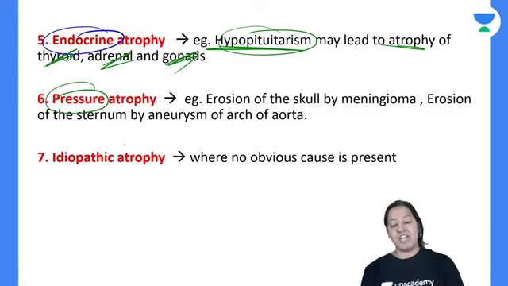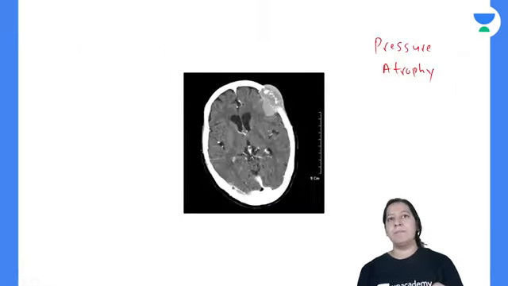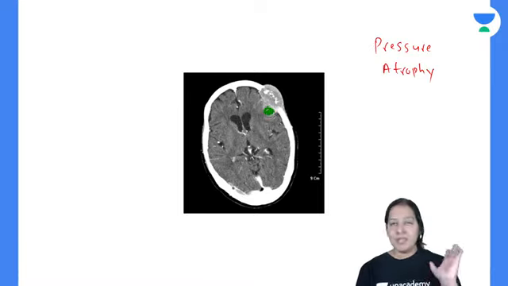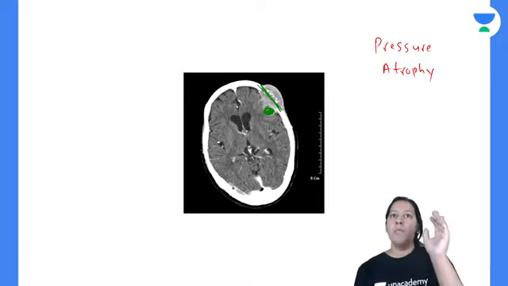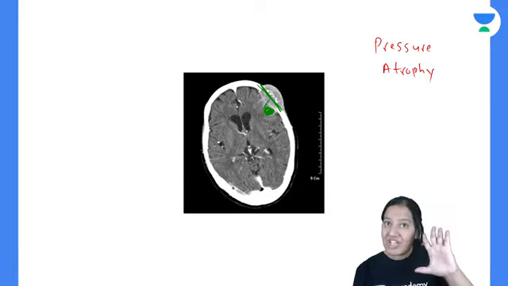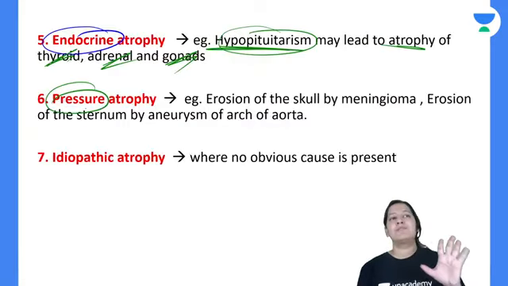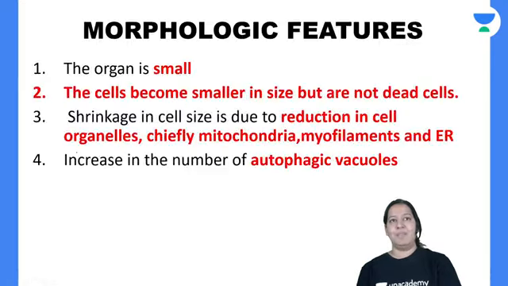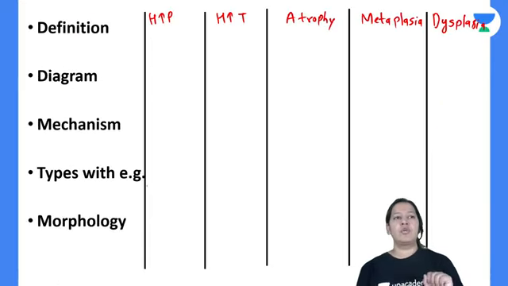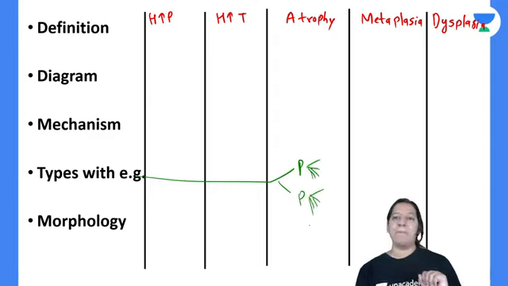The next is pressure atrophy. Can you see there is a meningioma, a tumor, here? The meningioma is pressing the bone, so the bone got thinned because of the pressure applied. That is known as pressure atrophy. And last is idiopathic. So in atrophy, I told you physiological and pathological, 6 examples of physiological and 6 examples of pathological.